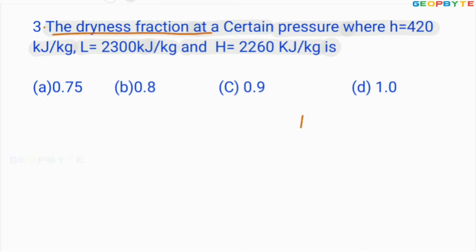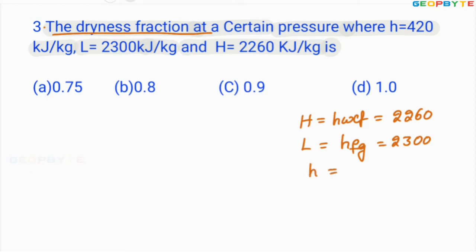Here capital H might mean the total enthalpy of the wet steam. The total enthalpy of the wet steam is given as 2260 kilojoules per kg, and L might mean hfg, latent heat, 2300 kilojoules per kg, and small h equal to hf, that is sensible heat, equal to 420.